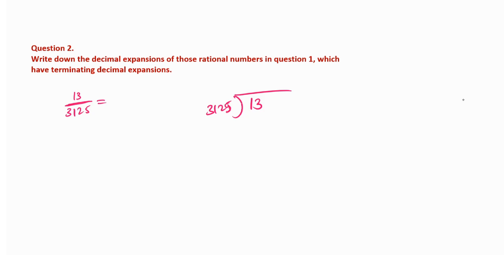Okay, this is not possible. First we will take the point, then we will take the 0. So 130 is smaller than 3125. So again you will take 0 here and 0 here. But again it is not possible because 1300 is less than 3125. So again you will take 0, then one more 0. Now is the calculation part. So which one?